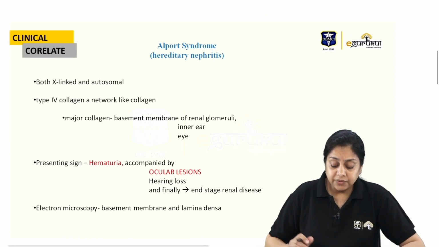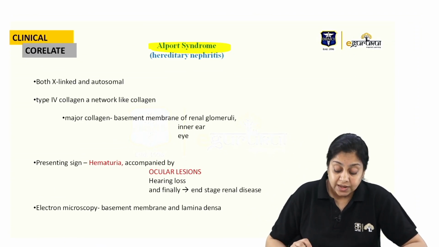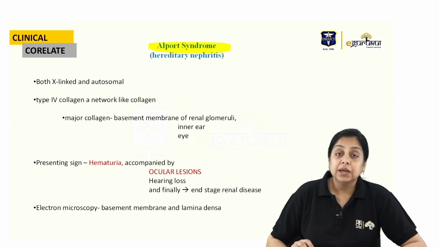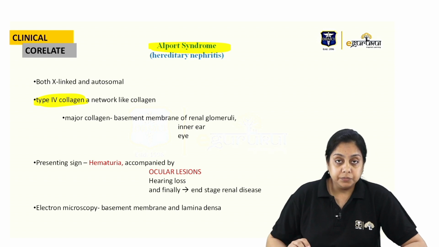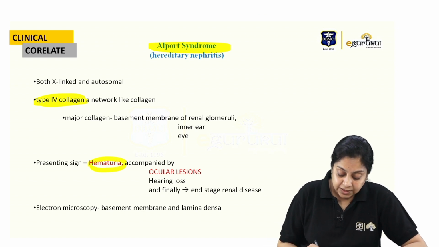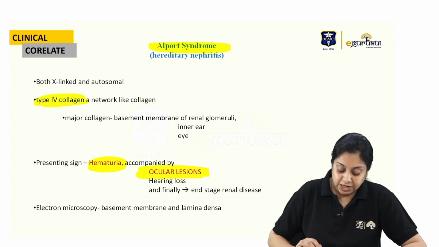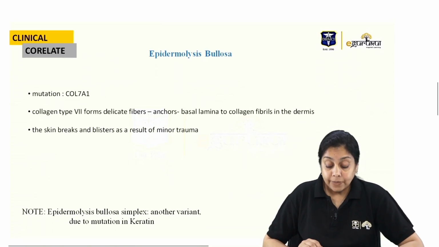There is another very important syndrome, that is Alport syndrome, also known as hereditary nephritis, right. That is because type 4 collagen synthesis is impaired, right, and the presenting sign is hematuria accompanied by the ocular lesions, right. This is Alport syndrome.